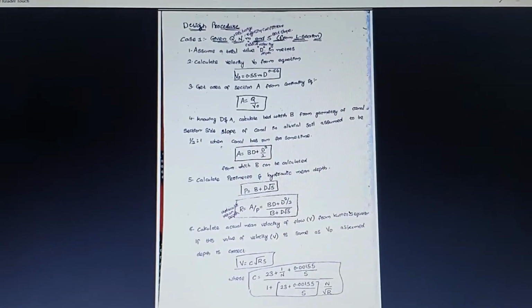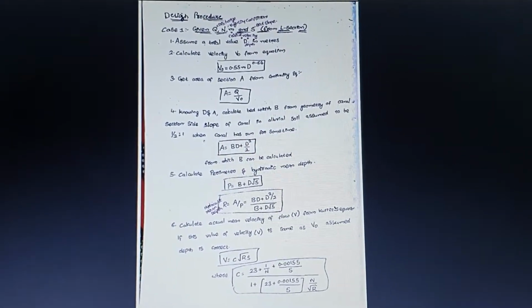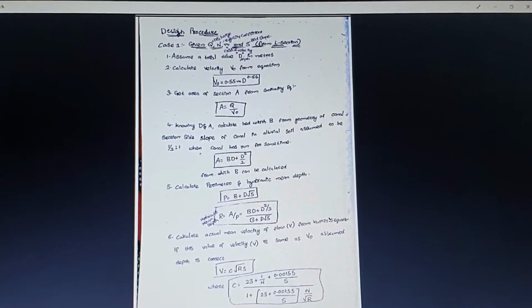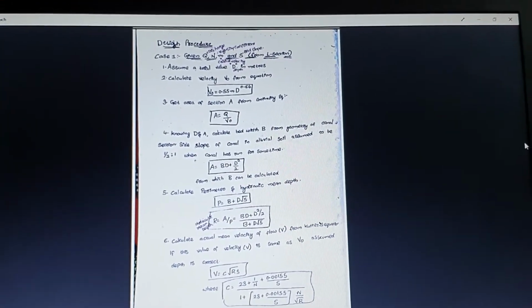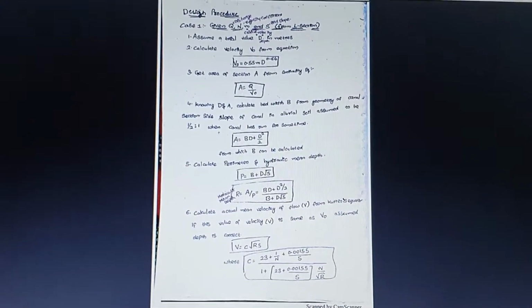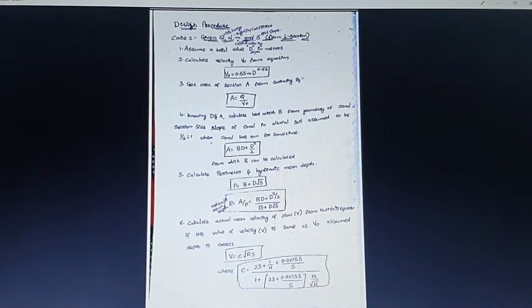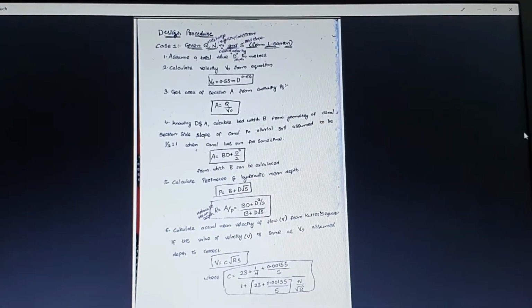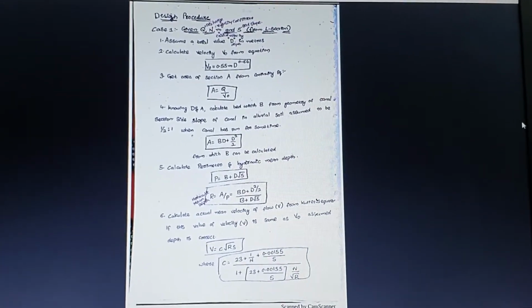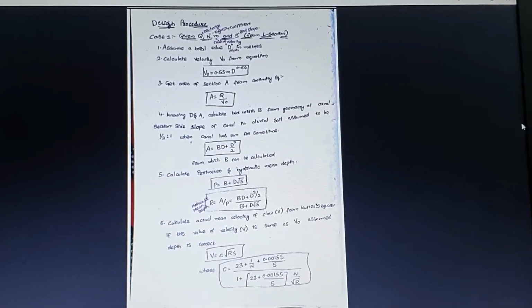After calculating the Kutter's equation velocity, we are going to find out the ratio of V by V naught. V is nothing but the Kutter's equation velocity, and V naught is the critical velocity derived from Kennedy's theory. If you get the V by V naught value equal to 1, then the assumed D value is right. If the D value is wrong, then we need to calculate again and follow the entire procedure again.